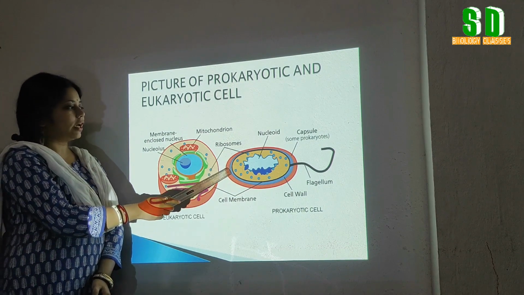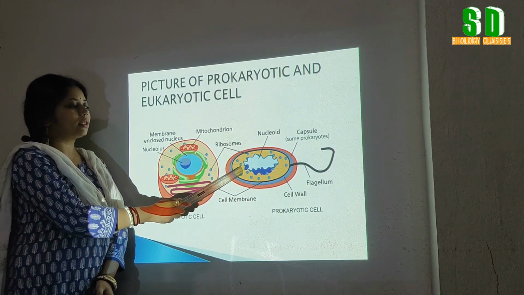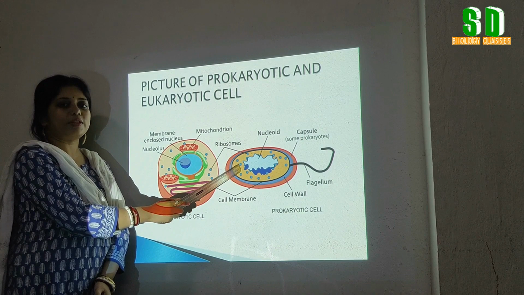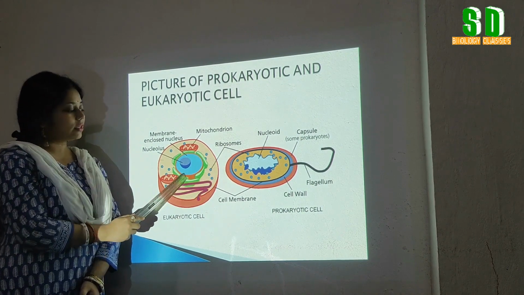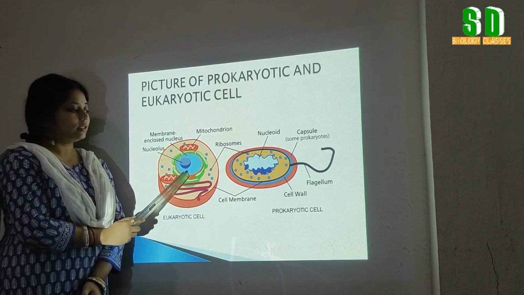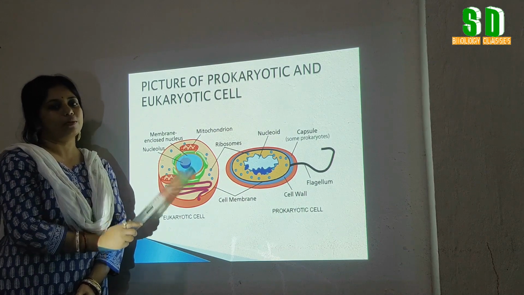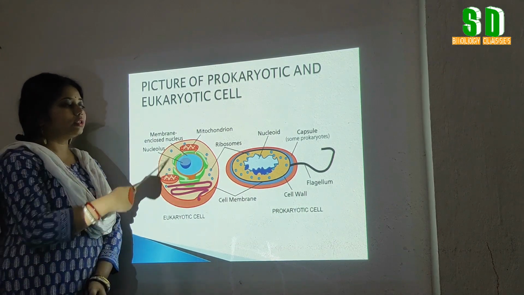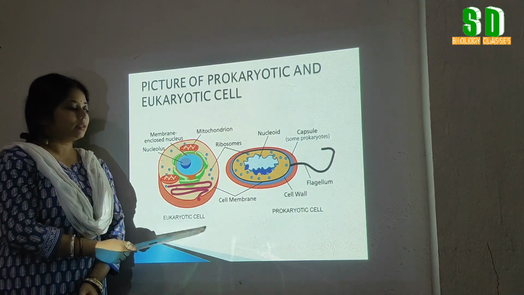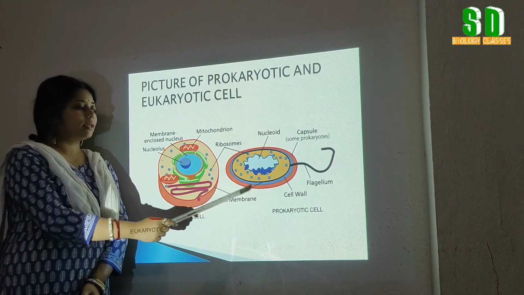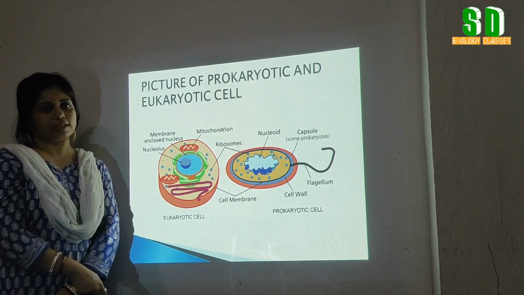And also see that the ribosomes present in the prokaryotic cell are the 70S type of ribosome, whereas in eukaryotic cell it is the 80S type of ribosome. So these are the comparisons between eukaryotic cell and the prokaryotic cell.